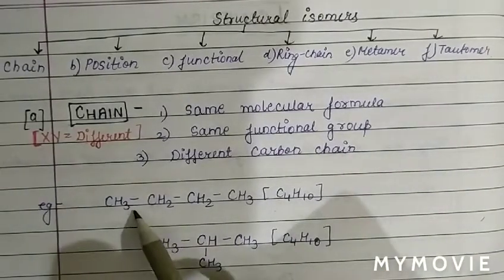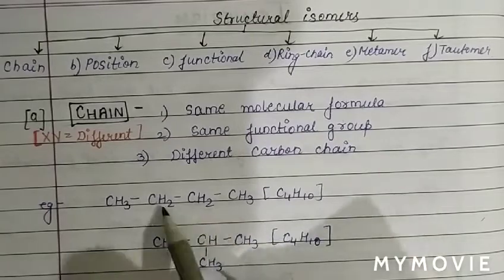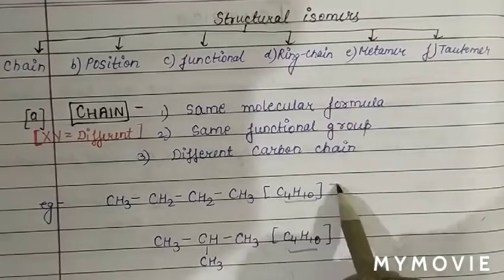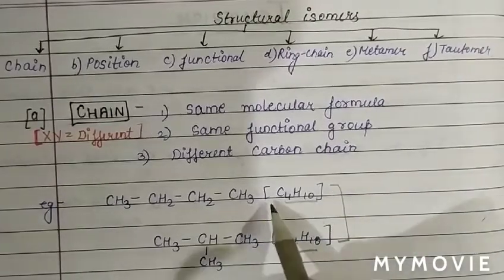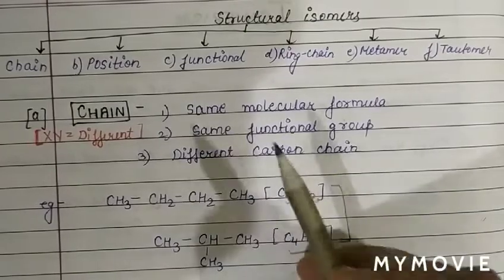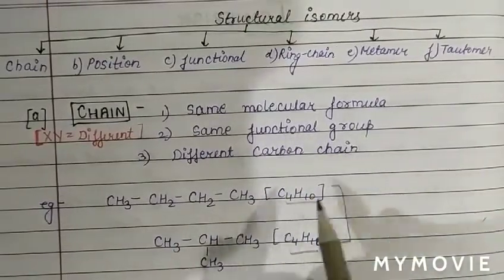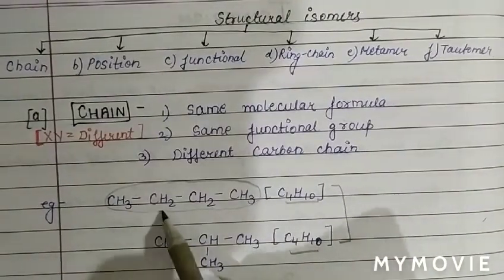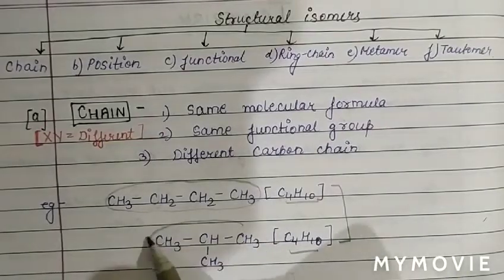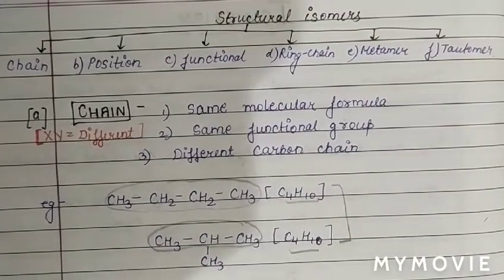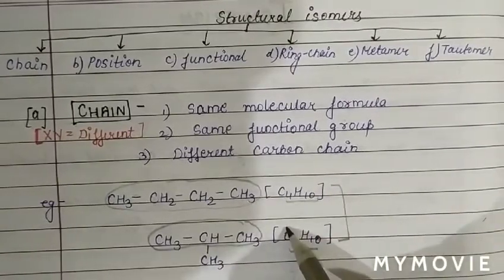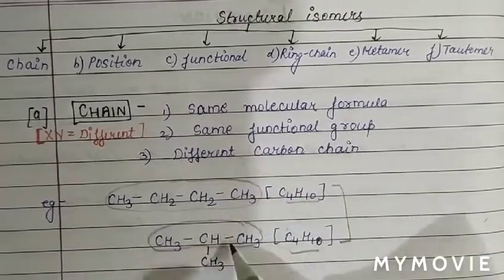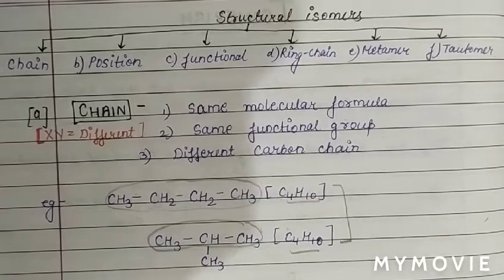For example, we can see in this case 1, 2, 3, 4 carbon atoms are there, C4H10. We can also see this is also C4H10. So the molecular formula is the same, and both are alkanes, so a functional group is not present, but we can see a different carbon chain. Here the main chain is of 4 carbon atoms, and here the main chain is of 3 carbon atoms only. So the molecular formula is the same, there is no functional group, but there is a different length of carbon chain. These two isomers we call chain isomers.